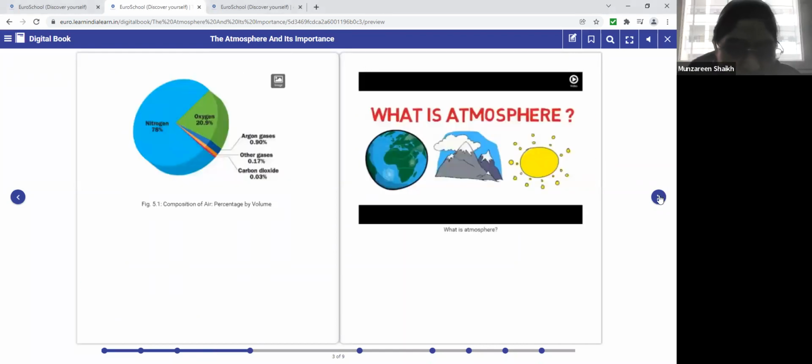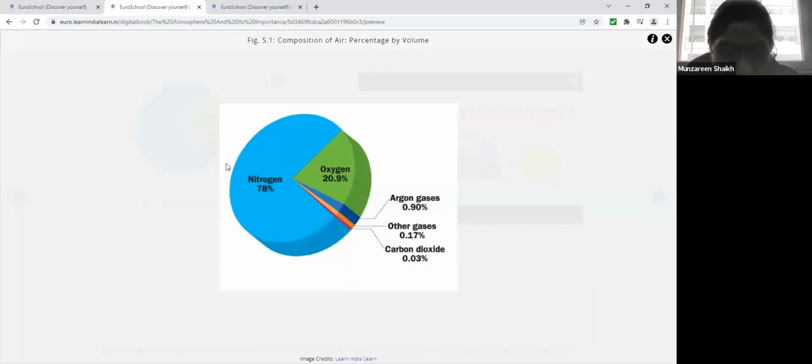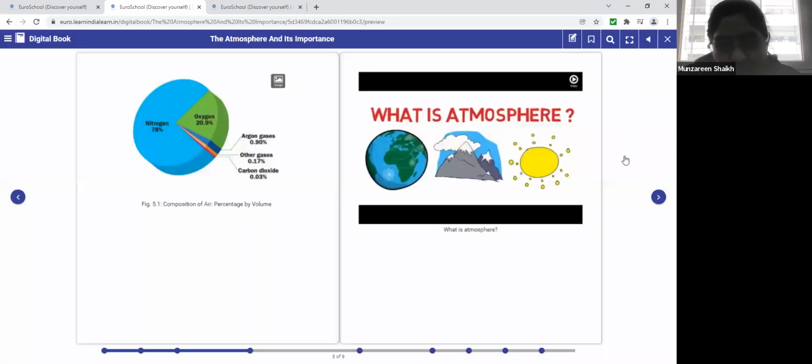Over here they have given you a diagram. Can you see it? Nitrogen 78%, oxygen 20%, argon, other gases, and carbon dioxide, and then they have given you the mixture of all as 1%. Through this diagram also you could remember. So these are all the components or mixtures of gases available in the atmosphere. Next page.